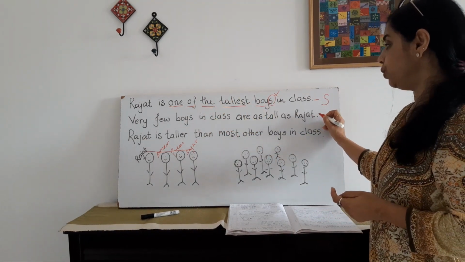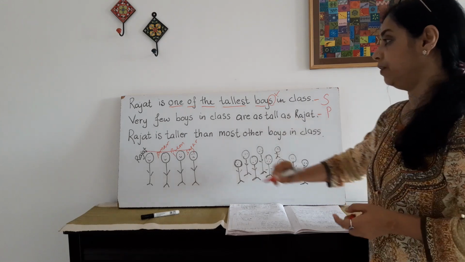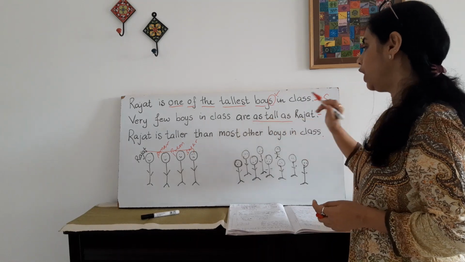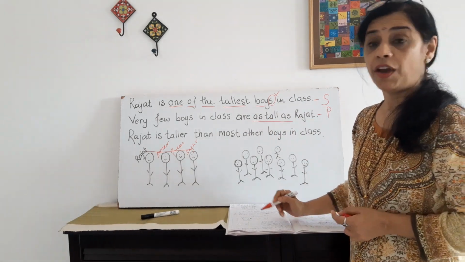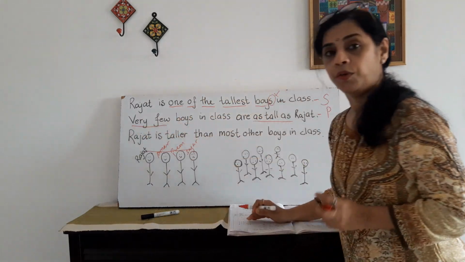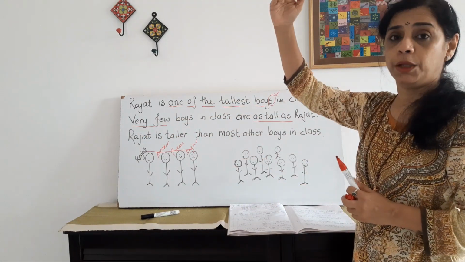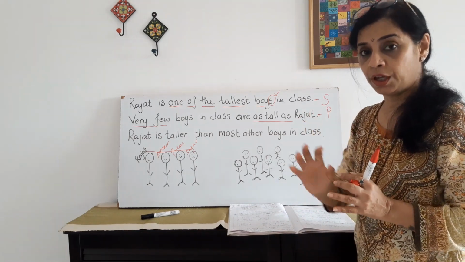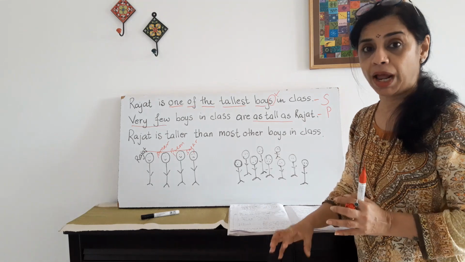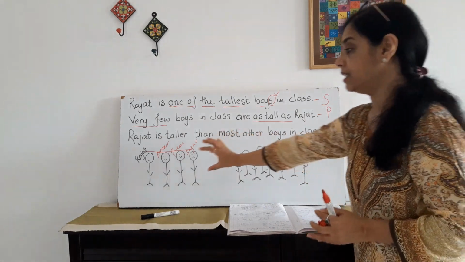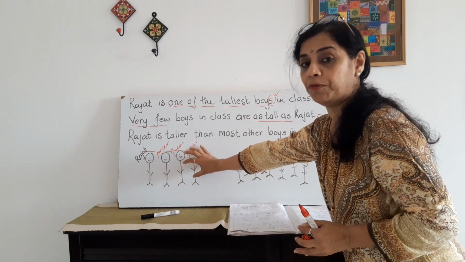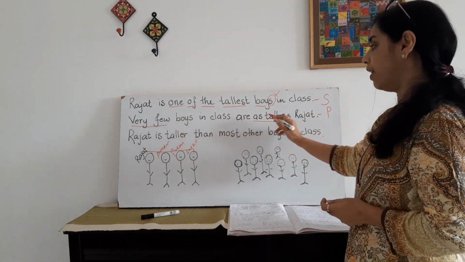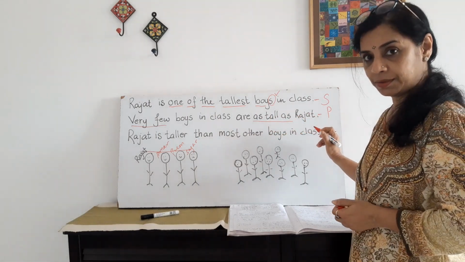Now when you change it to positive, very few boys in class are as tall as Rajat. Very few. Few because whenever you take the top, the pinnacle, or the bottom, the lowest level, it's always a smaller group. When you talk about the top bracket and the lower bracket, it's a smaller group. So in class, there's a small group of boys who are very tall, and so very few boys in class are as tall as Rajat.